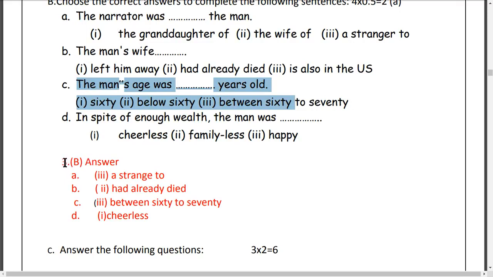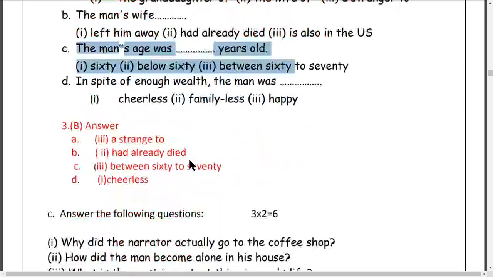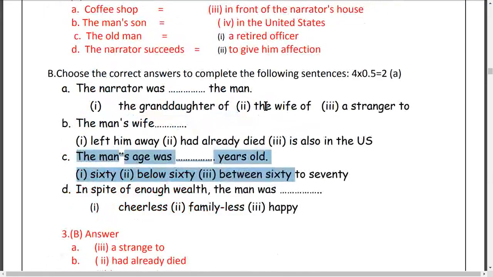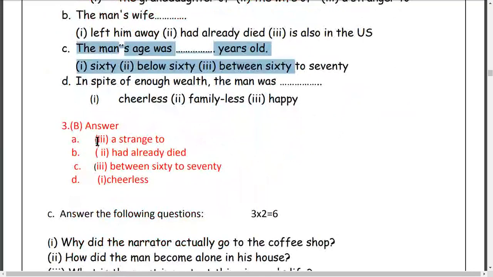Also, let's do number 3, question number B, answer. First question, the third alternative is a stranger to the writer. And the second question's answer is the second one: his wife had already died. Third question is between 60 to 70.